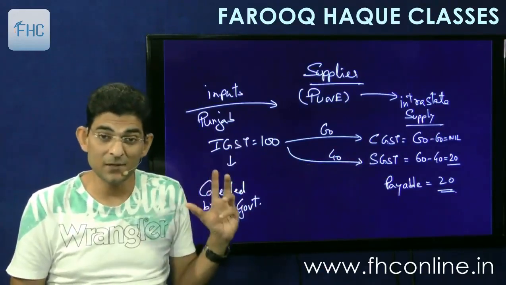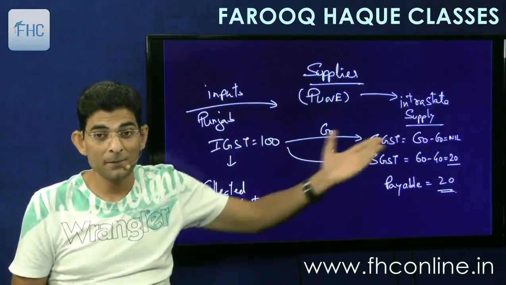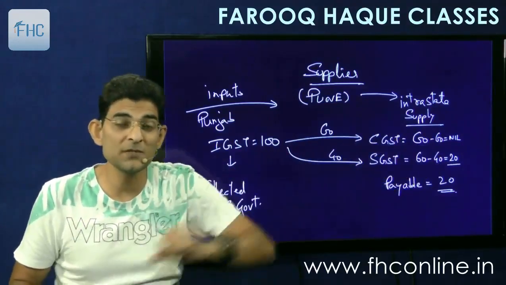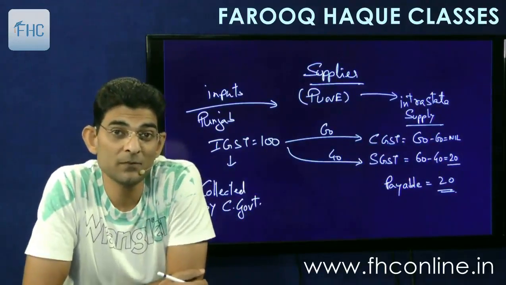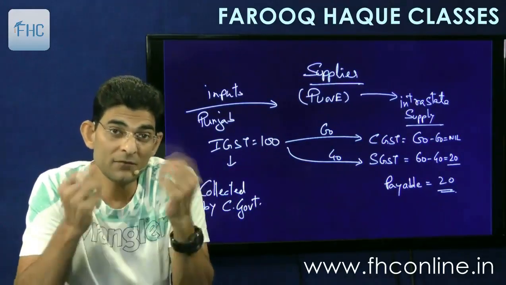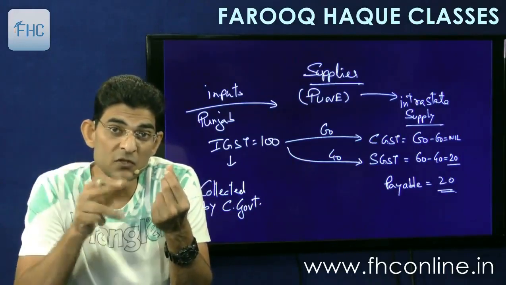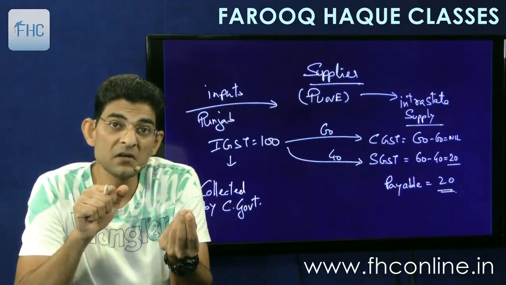This amount was collected by central government, but the sufferer is the Maharashtra government, because Maharashtra government has to set off 40 rupees out of its collectible amount. Maharashtra government should have recovered 60. They should have got 60 rupees in their hands, but because of 40 set off, they are getting only 20. So who is at a loss? The Maharashtra government is at a loss.